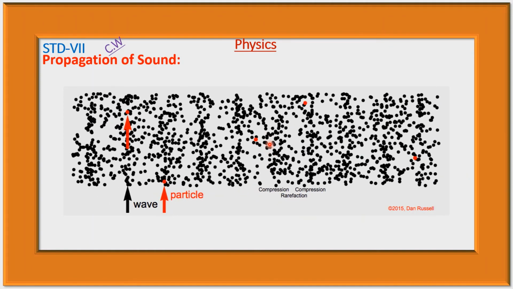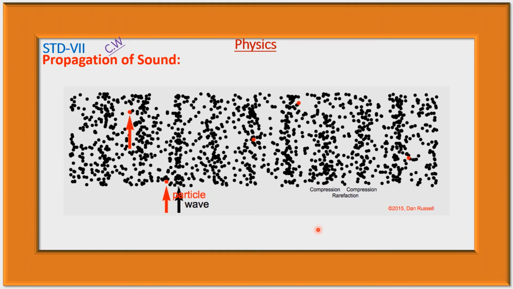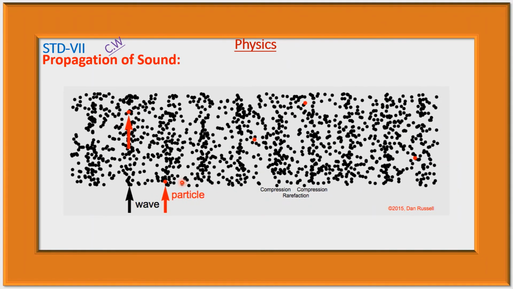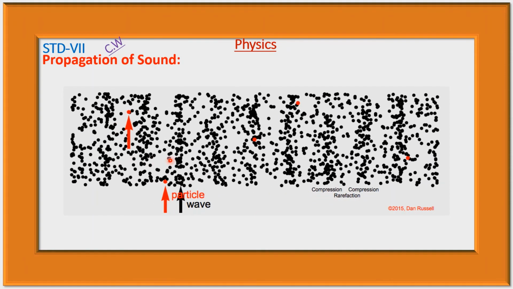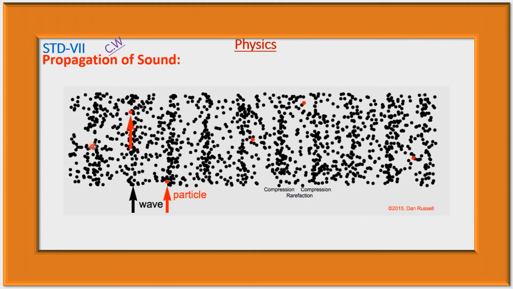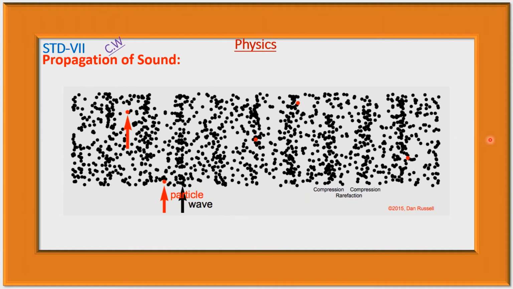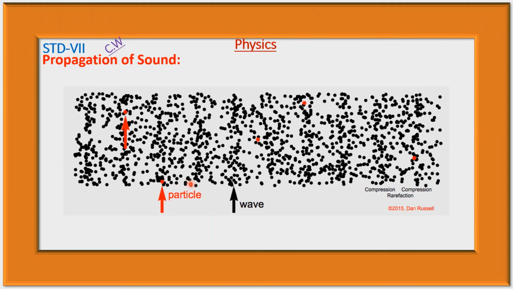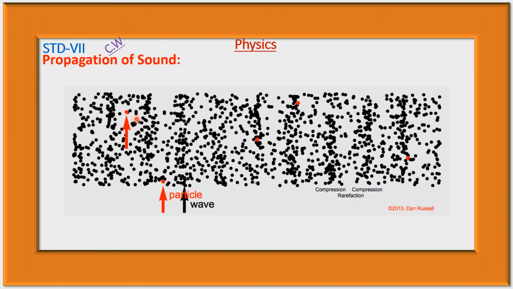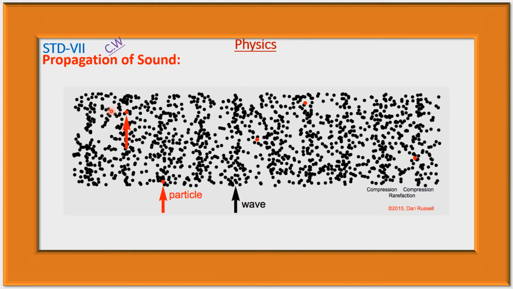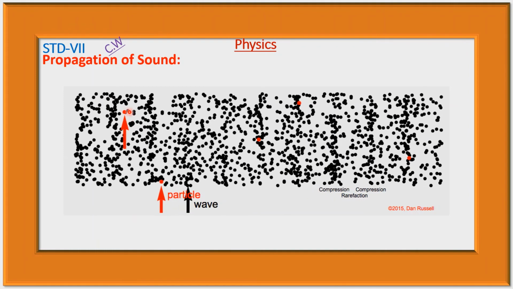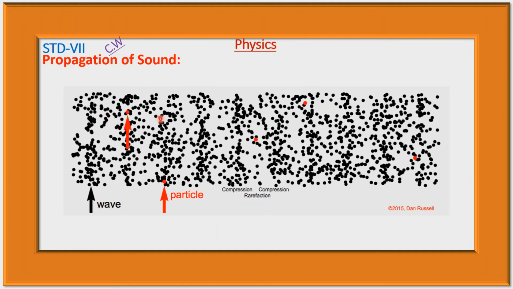Here compression and here expansion is produced in the medium, that is, the sound wave is propagated through this medium by creating compression and rarefaction of the medium. Here the wave is propagating in this direction and the particle is vibrated about its mean position or equilibrium position. Here the red particle is shown, that is, the motion of the particle is shown here, that is, here to and fro motion.